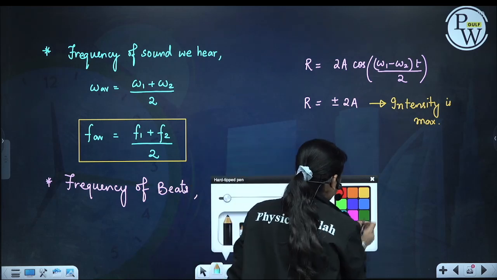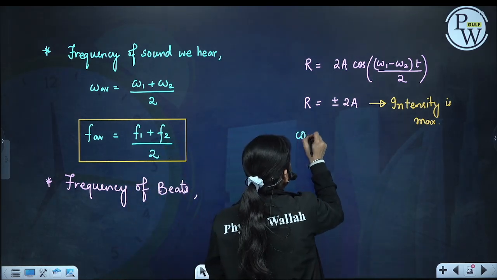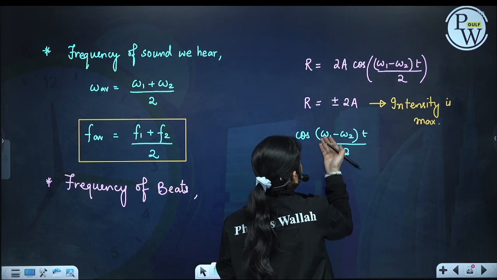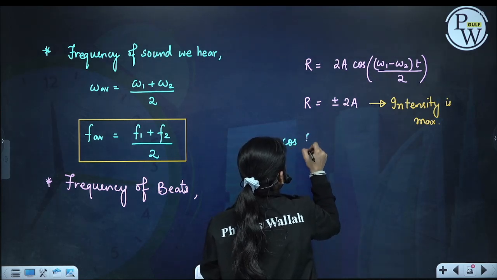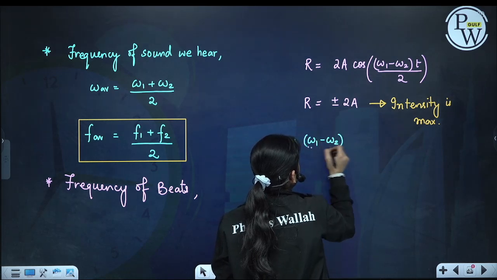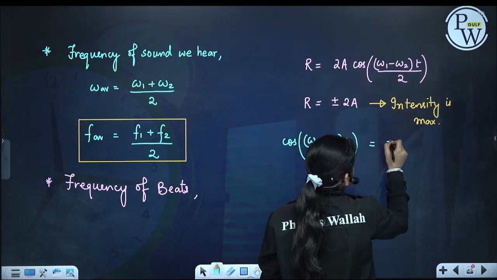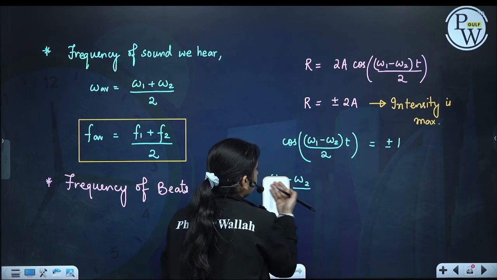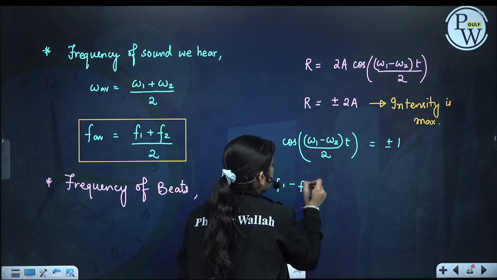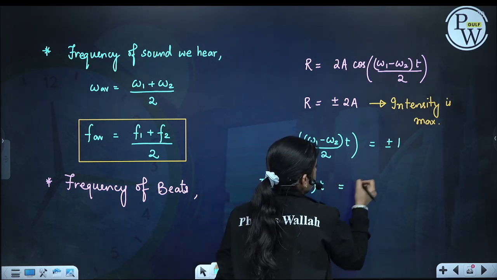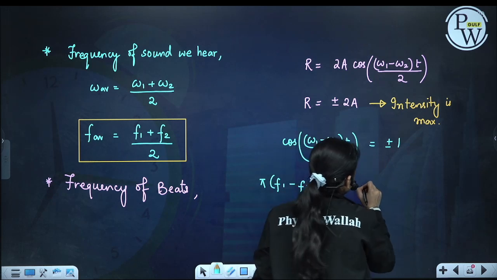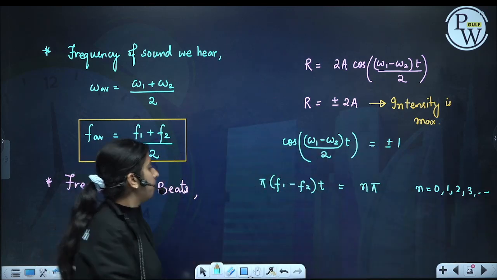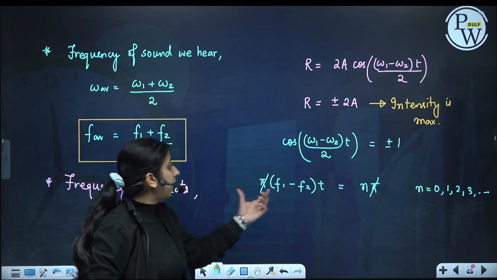So when will we hear maximum intensity? When cos of (omega 1 minus omega 2) t by 2 is equal to plus minus 1, that is, (omega 1 minus omega 2) divided by 2, or 2 pi (f1 minus f2) t by 2, is equal to n pi, where n goes from 0, 1, 2, 3 and so on. Pi and pi get cancelled.